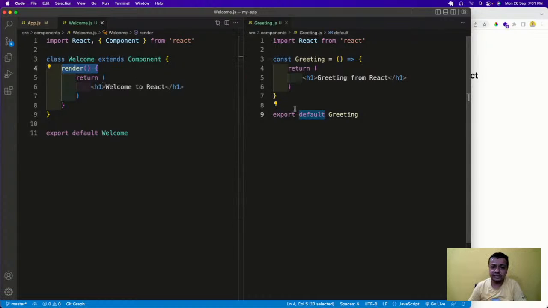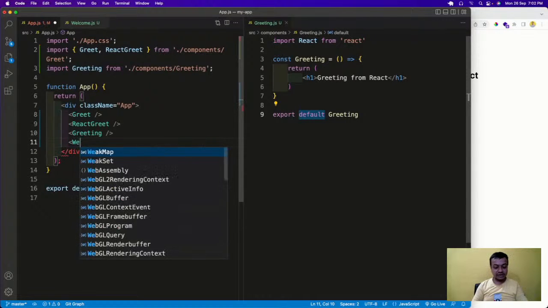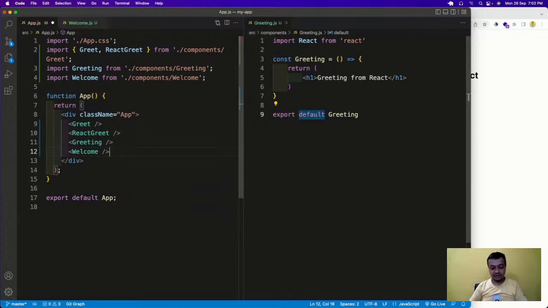So that is different from the function. Now the main thing is that we use it like a function only. We don't use a new keyword to create an object. We just use it like welcome, and it will show. Class components are more complex than functional components. That's why React is moving toward functional components, but class components are not gone anywhere. Functional components are very easy. React has now become even 10 times easier, but class-based components you still have to learn.